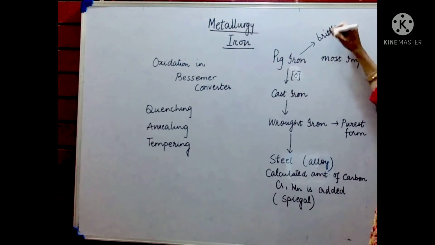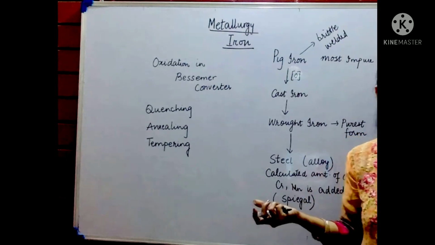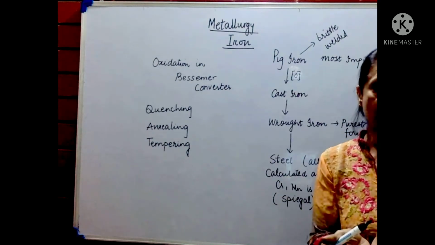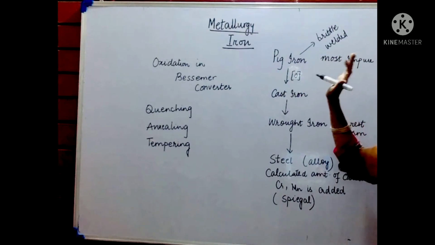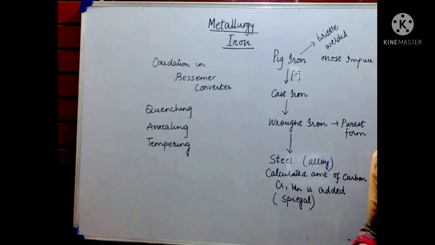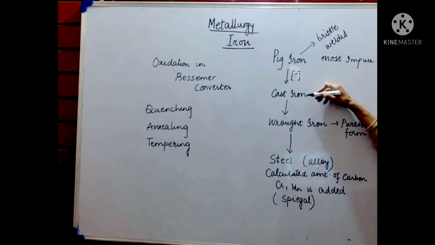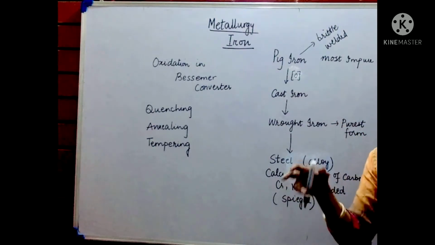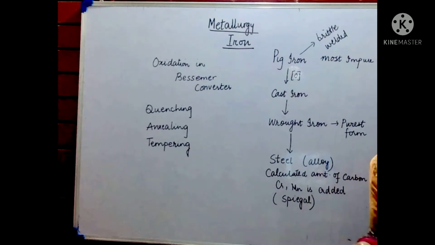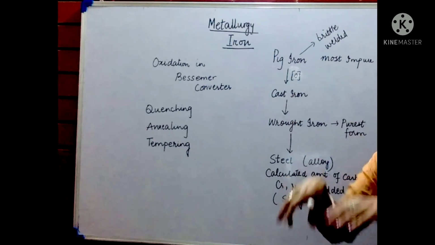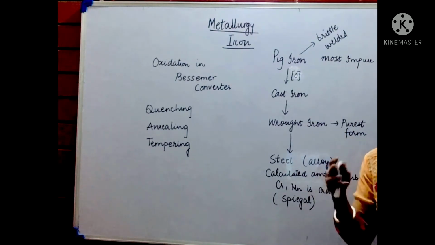and cannot be welded. Brittle means it breaks into two. Cannot be welded means you can't even join it together. So it is of no use except for very menial use. So it has to be changed into different forms of iron. One such form of iron is cast iron. Casting, you know, if I want to have, say, a statue made of iron, cast a statue, you pour liquid iron inside the mold and it comes out in the form of that statue.